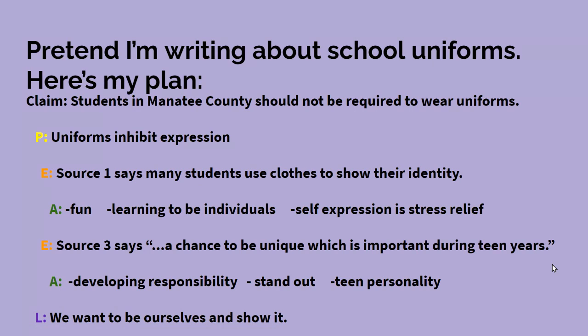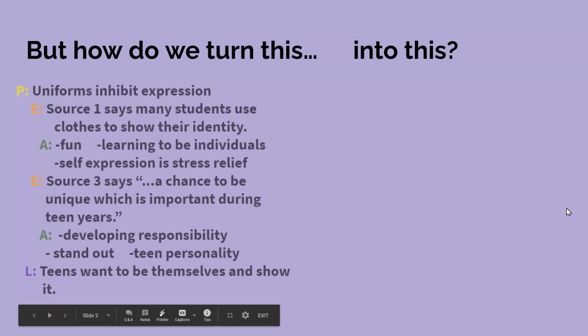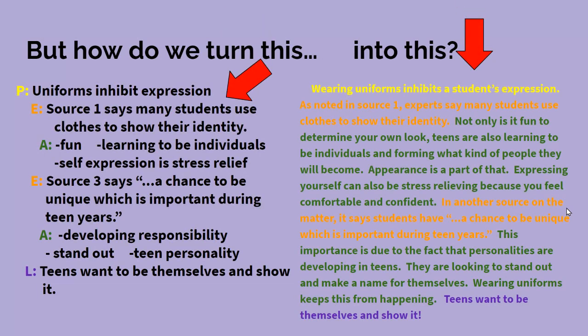And I've got source one says, and I've got some bullet points for my A. Is fun, learn to be individuals, self-expression, stress relief. I've got source three. And so I've got my Pearl paragraph all planned, but I can't just copy this on the paper. That won't make any sense. It would just be a bunch of bullet points. So we have to figure out how to turn this into this fully developed paragraph.